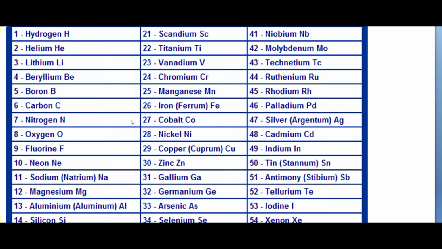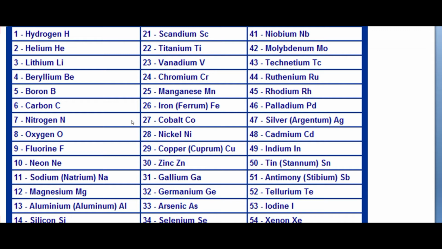Number 5 is boron, and its symbol is capital B. Number 6 element is carbon, and its symbol is C. Number 7 element is nitrogen, and its symbol is N. Number 8 element is oxygen, and its symbol is O. And number 9 element is fluorine, and its symbol is F. And number 10 element is neon, and its symbol is Ne.